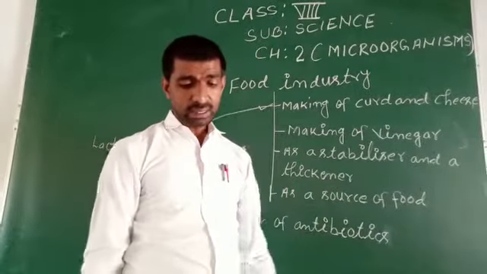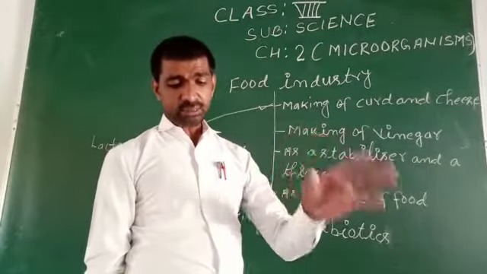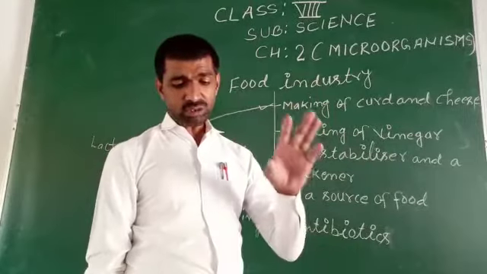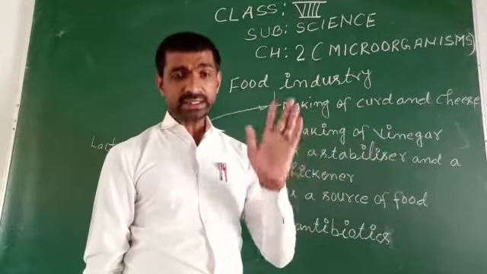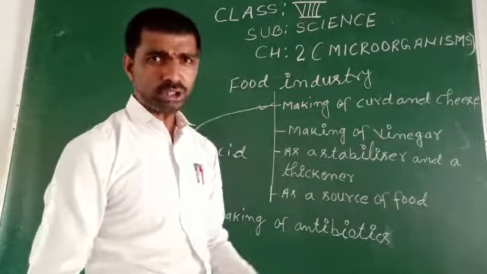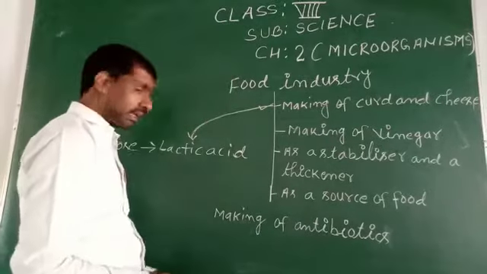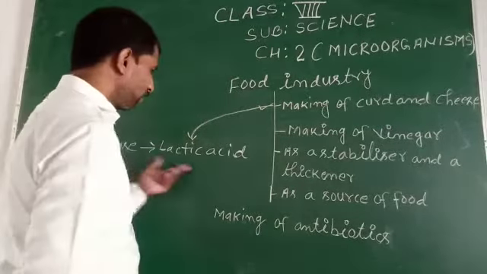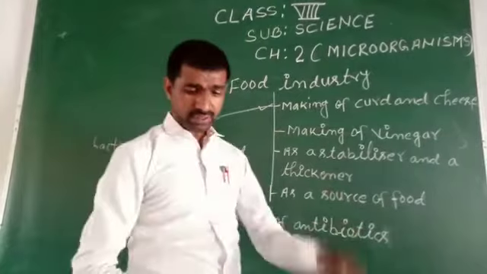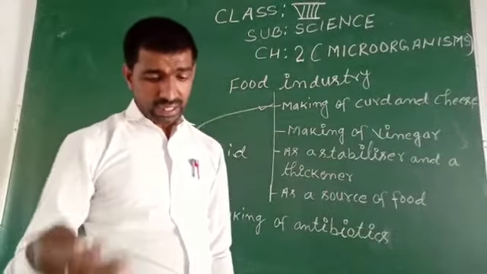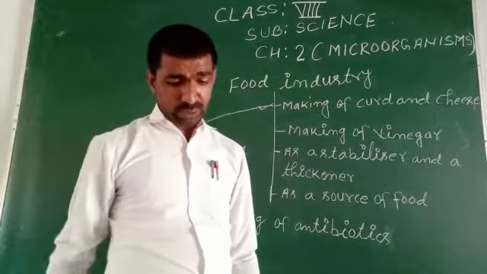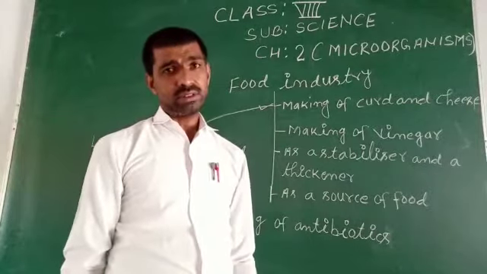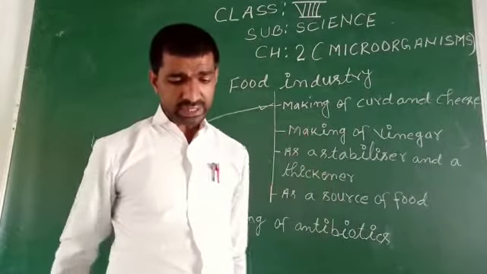After that, making of cheese is similar in some ways. Bacteria convert the lactose found in the milk to lactic acid. In the formation of cheese also, bacteria act on lactose to form lactic acid. Then an enzyme is added to set the curd.